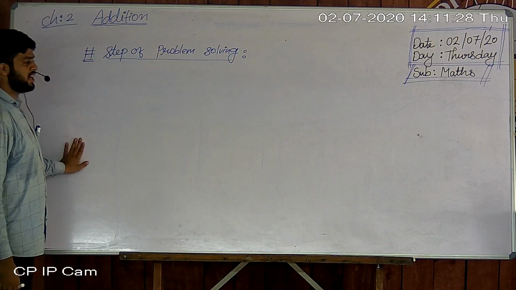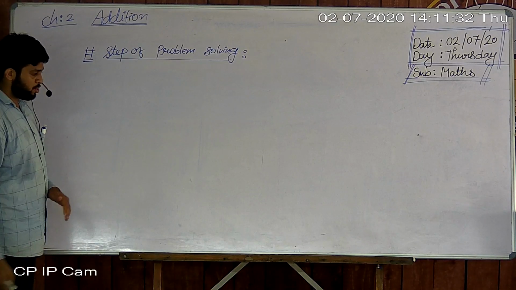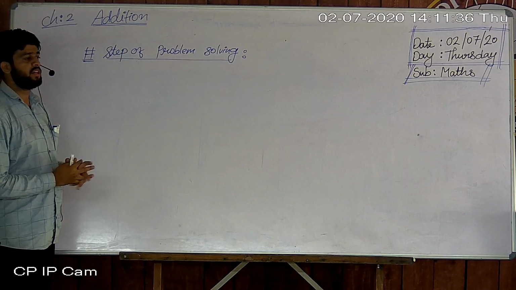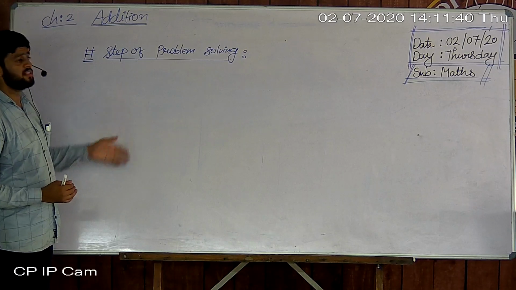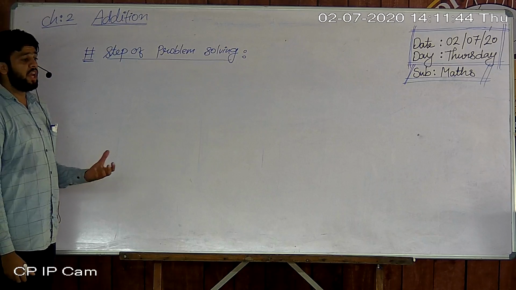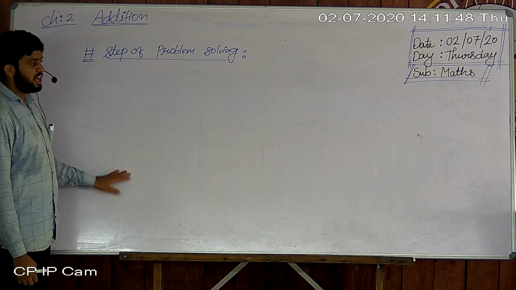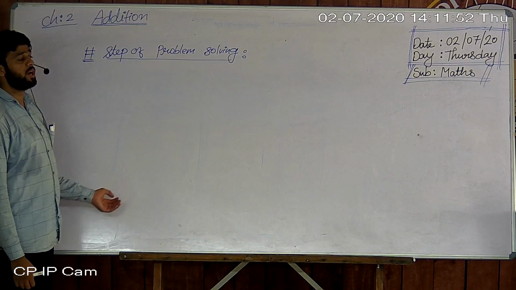How many steps are here? We will discuss it in the new topic. I hope you understood better, because we have already learned the topic. The problem is very easy because first of all we collect the data, then we do the addition, find the answer and calculate the sums.